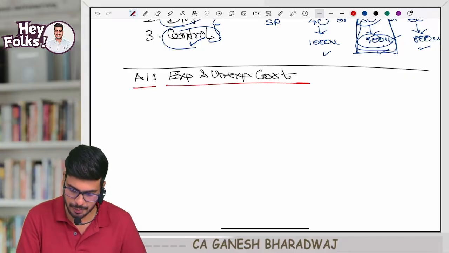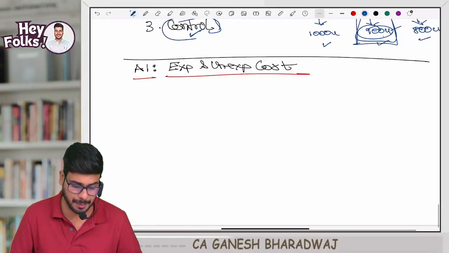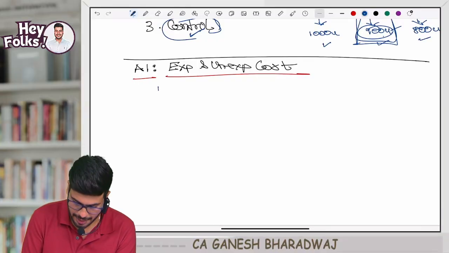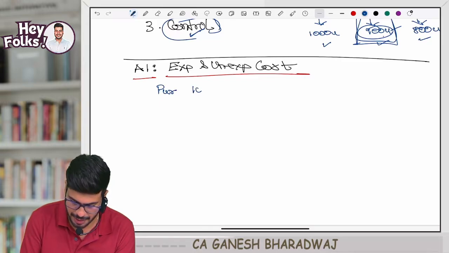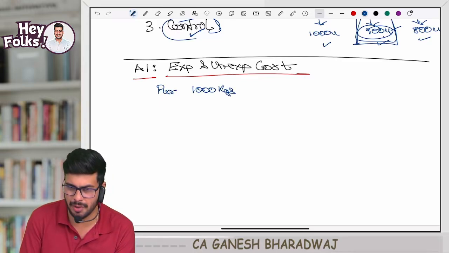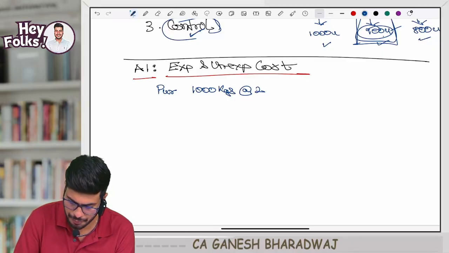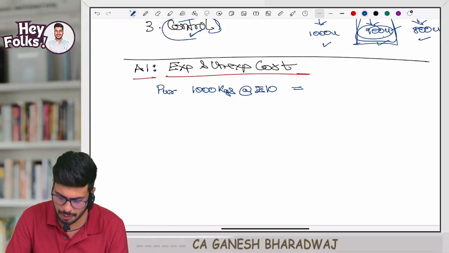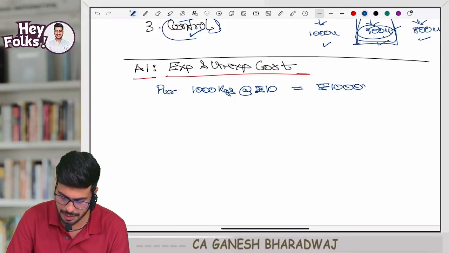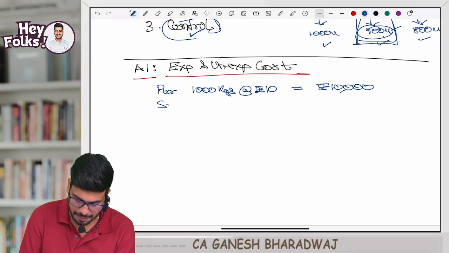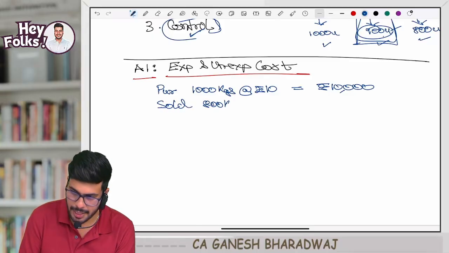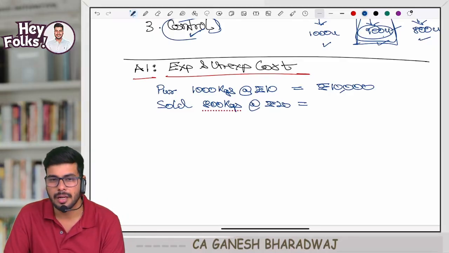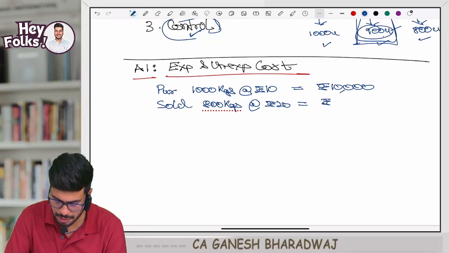Now let's understand this with the help of an example. Please catch up on running notes. Now, guys, let us say I purchased 1000 kgs of a particular product at the rate of rupees 10 each. How much is the value? 1000 into 10, 10,000 rupees, correct? Now let us say I sold 800 kgs at the rate of rupees 20. How much is that? 800 into 20, good, 16,000 rupees.